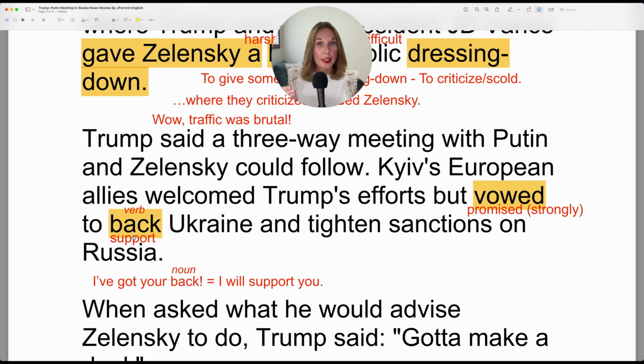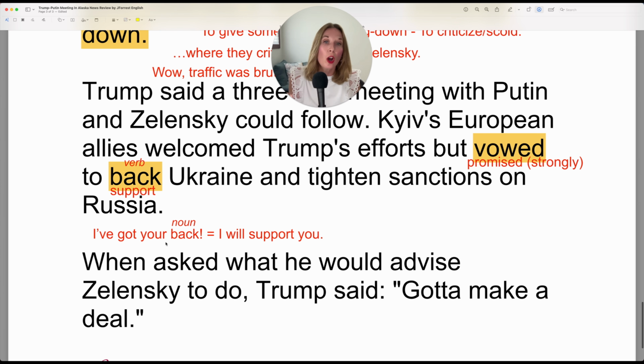And it's, again, a replacement to support. So you could conjugate it in the past simple and say they backed Ukraine. That would be the past simple. This is commonly used in a phrase, which you probably know. I've taught this to my students many times before. The phrase is, I've got your back.